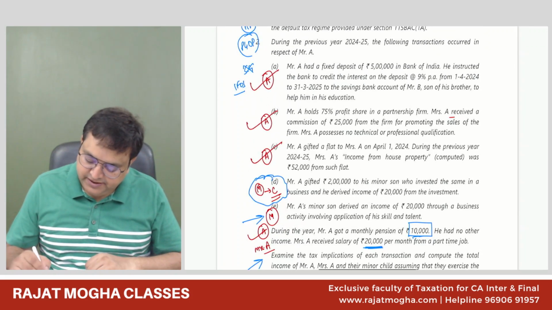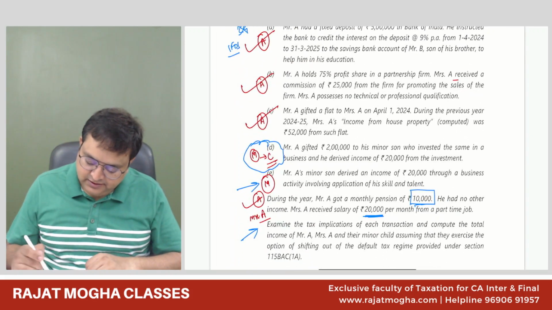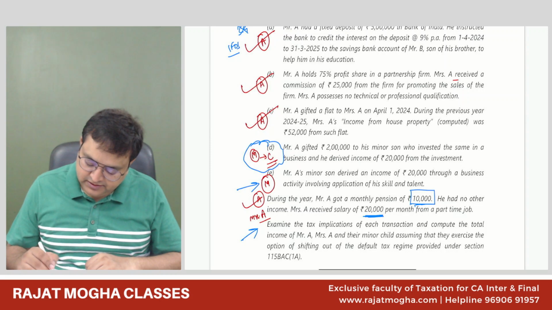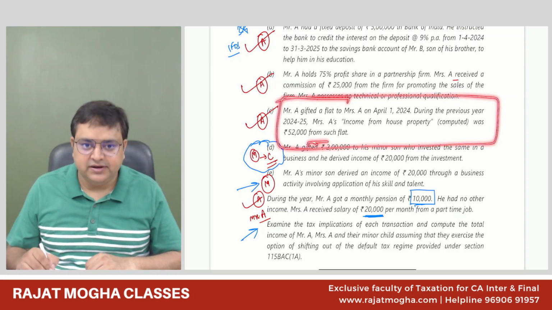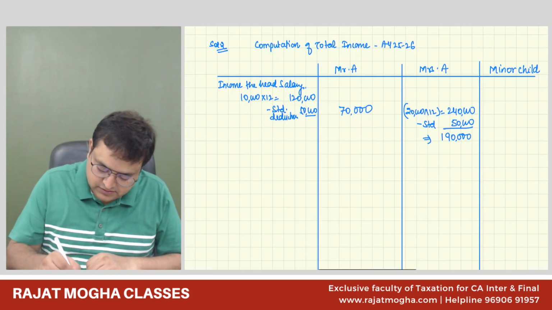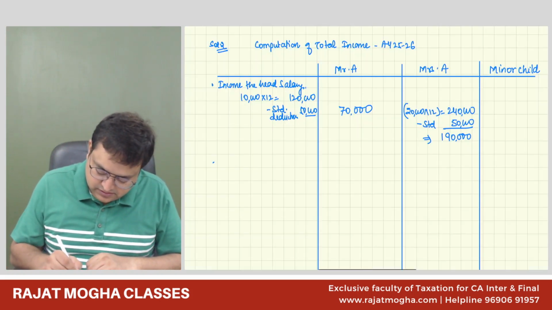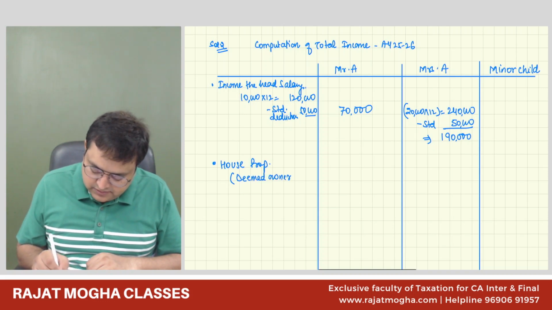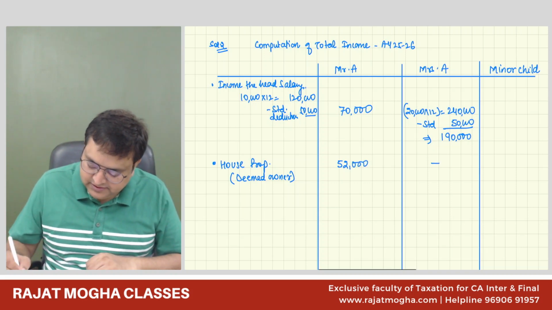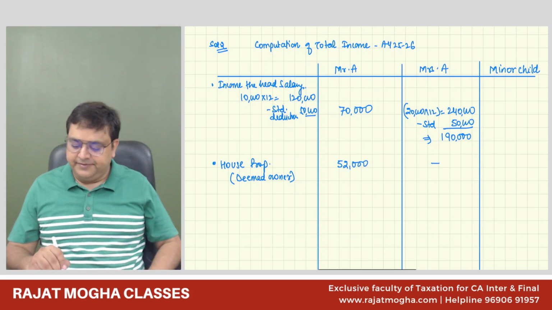Second, then Mr. A is getting IFOS income. Let us see house property income. So house property, he is a deemed owner. So there is a house property income also, 52,000 rupees, and it is computed income. Since he is a deemed owner, there is no clubbing, but because of the deemed ownership concept, we are making it taxable.